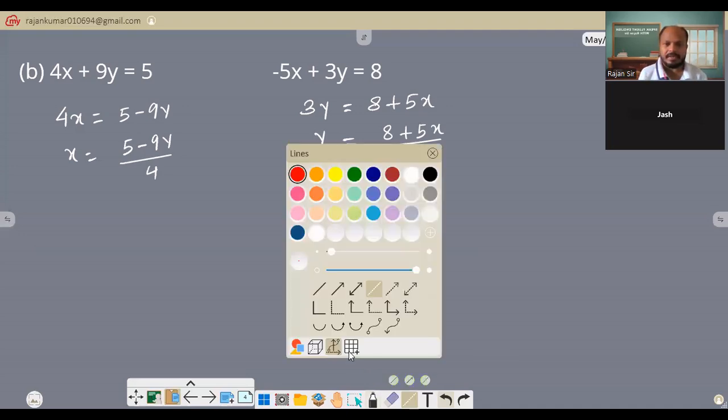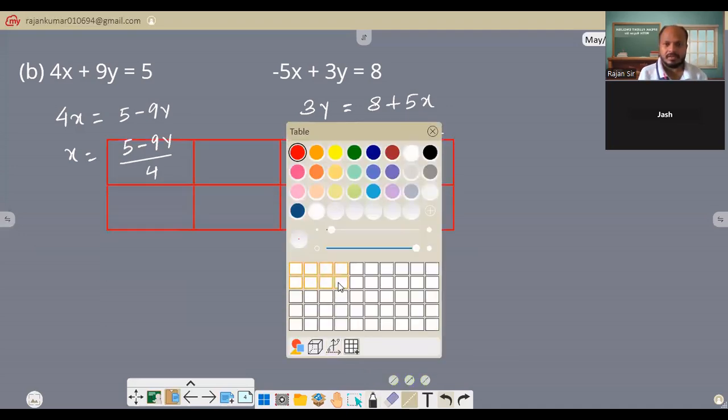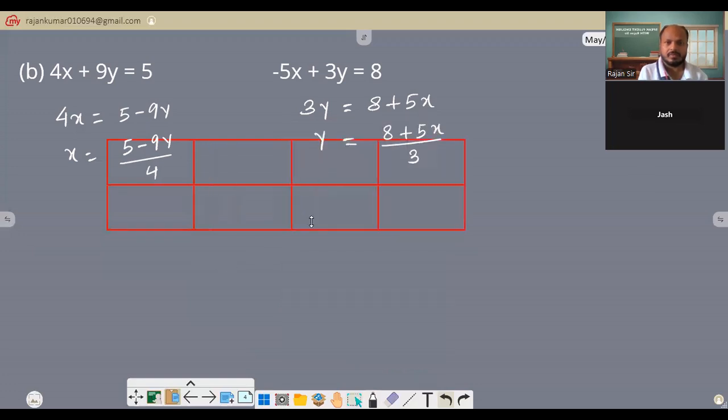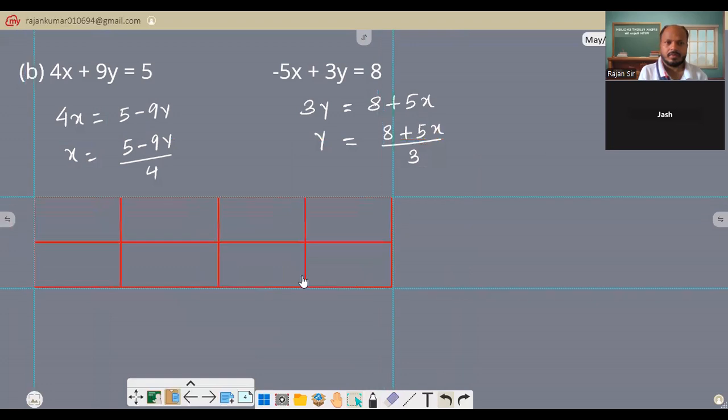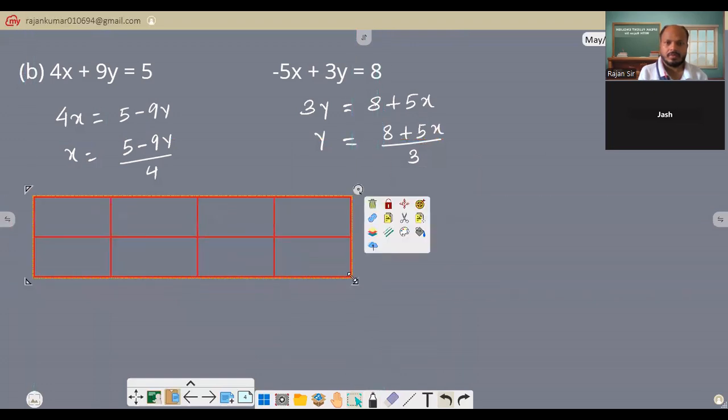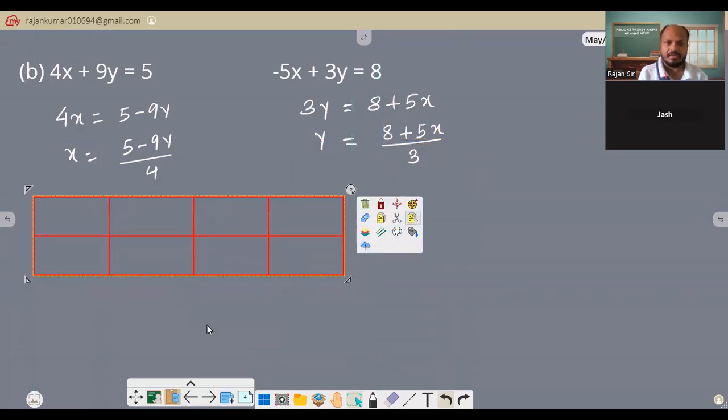Now, again make the table. 1, 2, 3. One table for this and I can take another table.